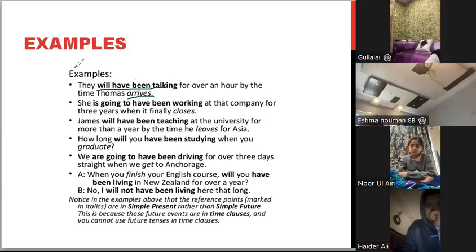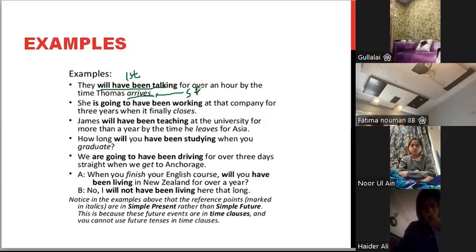Over here, on the other hand, agar aapka first action future perfect continuous mein hai, to your second action will be in the simple present, arrives. Okay? Present indefinite hai. She is going to have been working at the company for 3 years when it finally